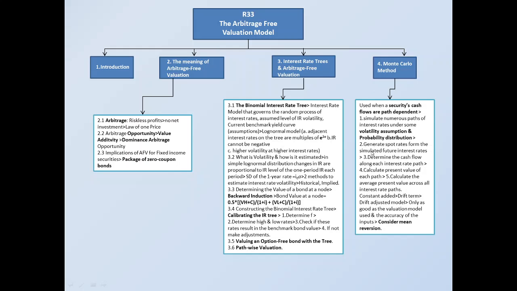Then moving on, it generates spot rates from the simulated future interest rates. Then in the third step, it determines the cash flows along each interest rate path and then calculates the present value of each path. Calculate the average present value across interest rate paths. It is basically something similar to pathwise valuation, but a lot more extensive. Then moving on, constant added. If a constant is added at the end of the Monte Carlo simulation to the interest rate, then we say it is a drift term, and the Monte Carlo model is a drift adjusted model.